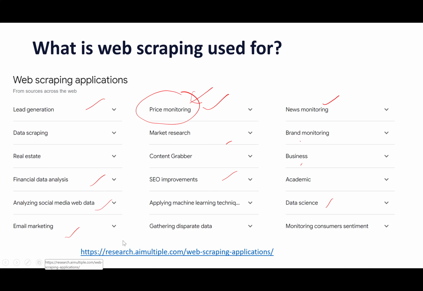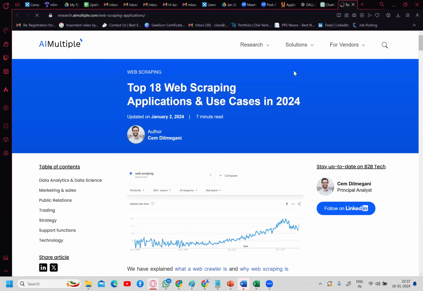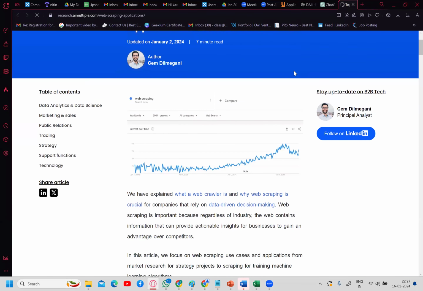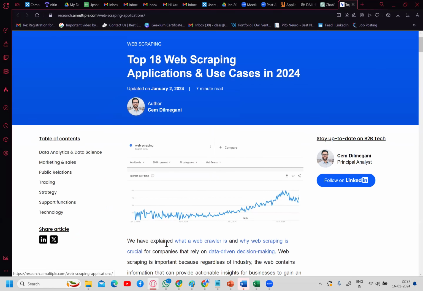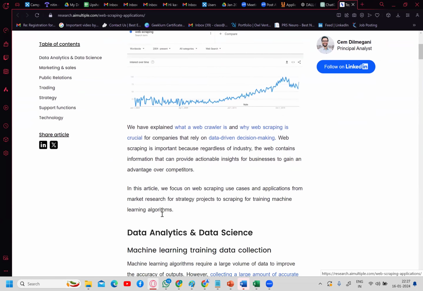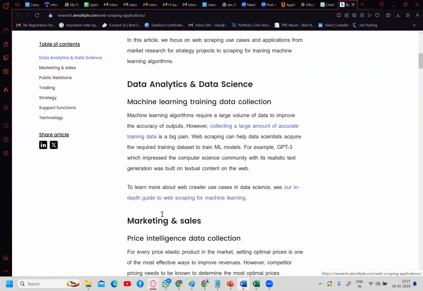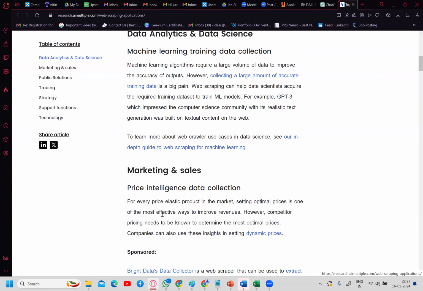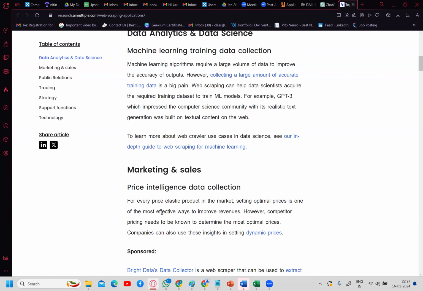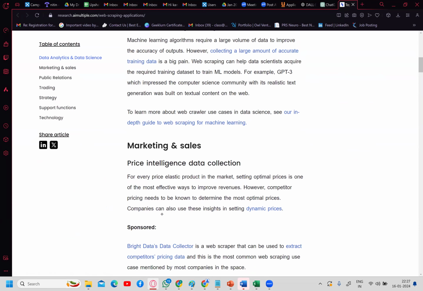I collected one great article here. You can go through it. There are 18 web scraping applications and use cases in 2024. I'll share it in the PPT, so whenever you are free, you can read through the 18 applications. Basically, it is used in marketing and sales to predict intelligence, data collection, and price intelligence.